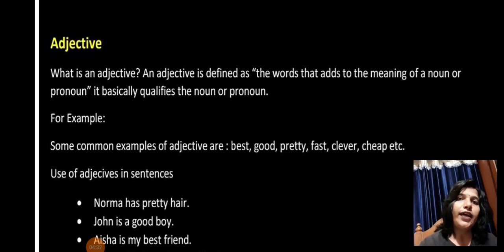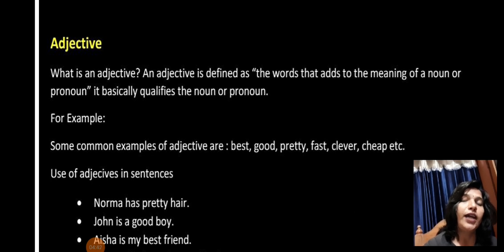Adjectives. What is an adjective? It's a describing word in the simplest terms, and it tells the quality of the noun or pronoun. It tells the attributes of the noun and pronoun. Examples are best, good, pretty, fast, clever, cheap, etc.